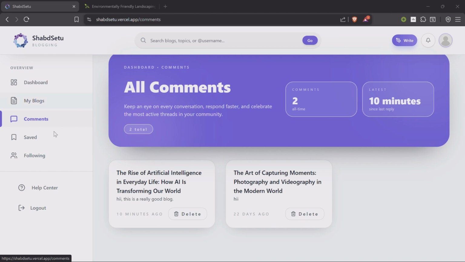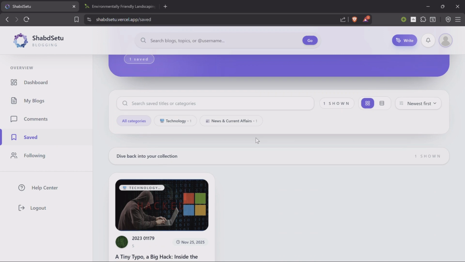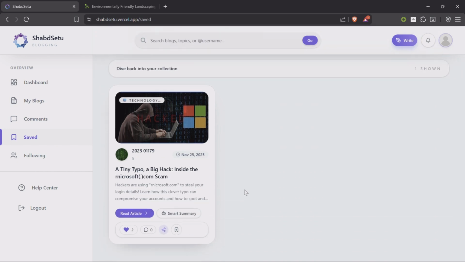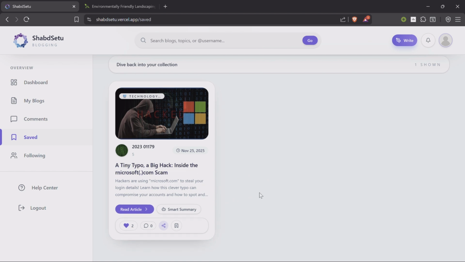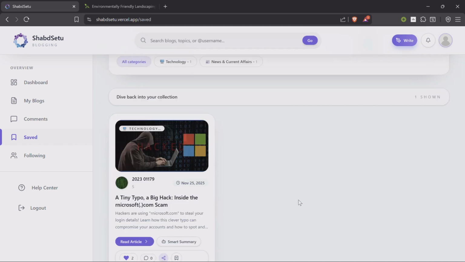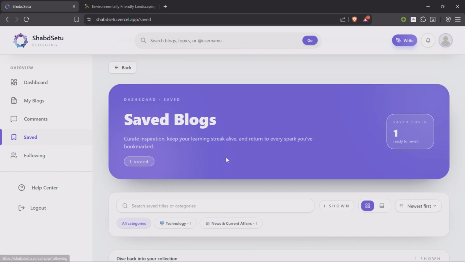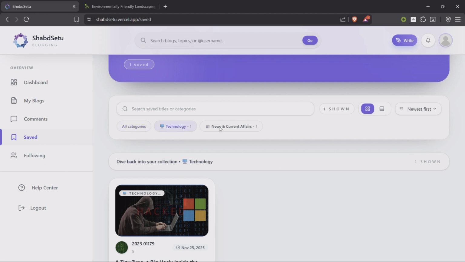Next we have the saved page, which shows us all the saved posts by us. We just recently in demonstration saved a post and it is visible here. So we can save blogs to read later, or save them to show or share to someone, or anything else. And we will have all of our saved blogs here. We can also categorize them and search from here.